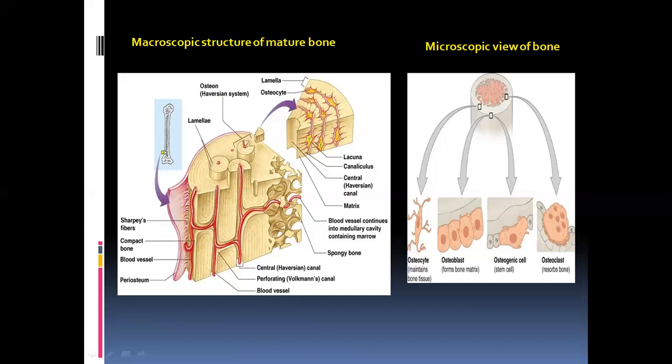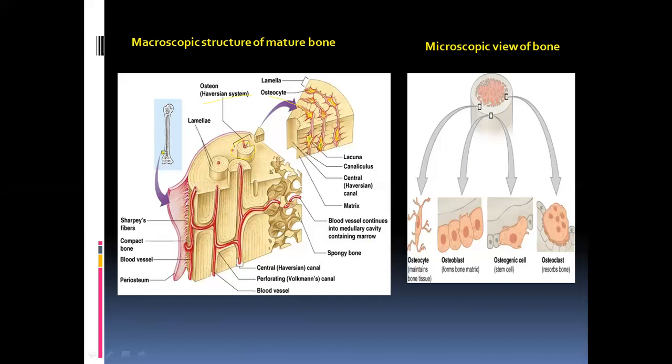These osteoblasts will be embedded in the matrix and are called osteocytes. These osteocytes along with the lamellae will form the Haversian system. So this is the macroscopic structure of the mature bone.